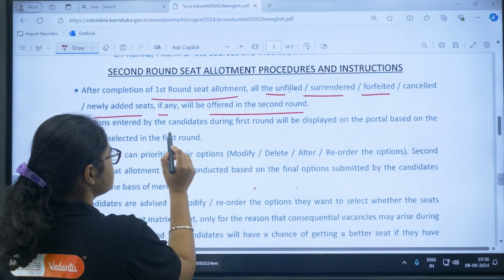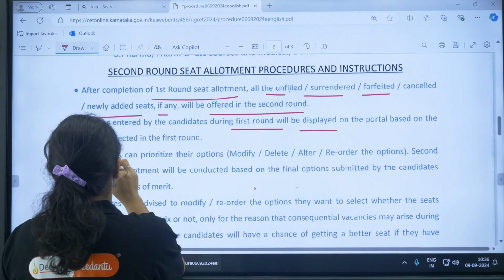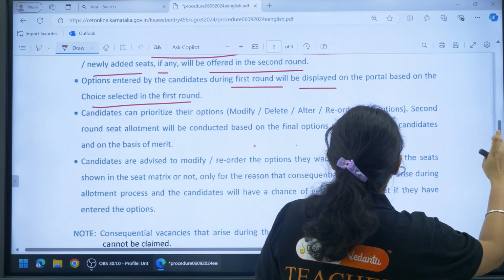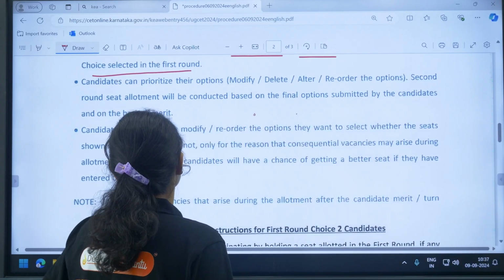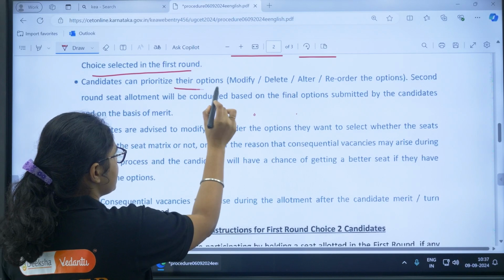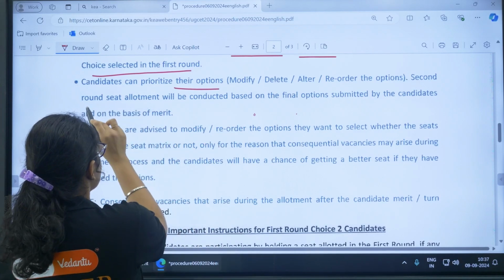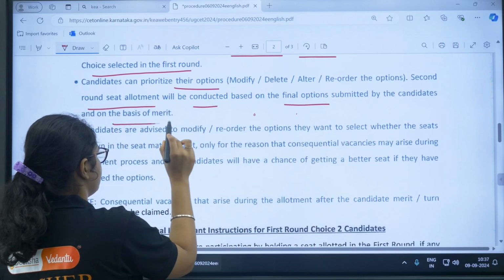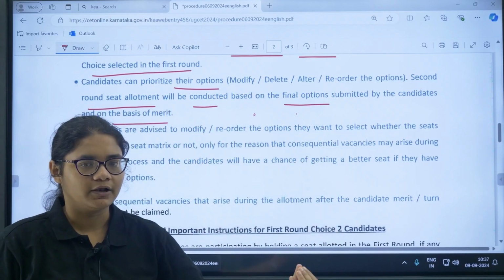Options entered by the candidate during the first round will be displayed on the portal. Whatever choices you have taken in the first round will be visible. Candidates can prioritize their options, that is modify, delete, alter or reorder. Second round allotment will be conducted based on the final option submitted by the candidate. Based on your final options, the seats will be allotted to you.